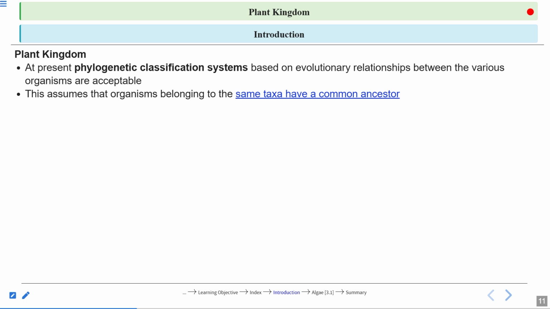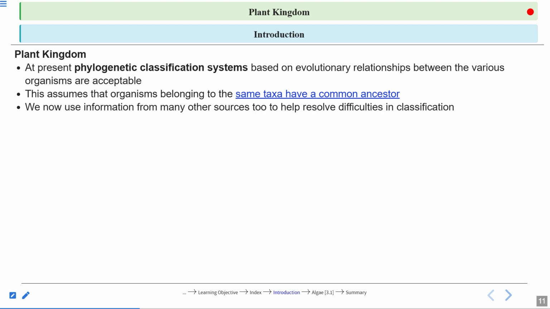So this assumes that organisms belong to the same taxa and have a common ancestor. You must know about the taxa: species, genus, family, class, order. All these are taxa. The organisms placed in the same genus, like Panthera tigris and Panthera leo, both have the same genus. So these are closely related to each other. They are close relatives, right? So this is what is mentioned here.